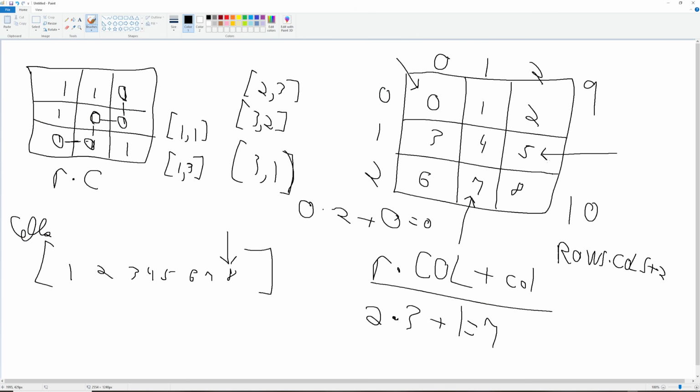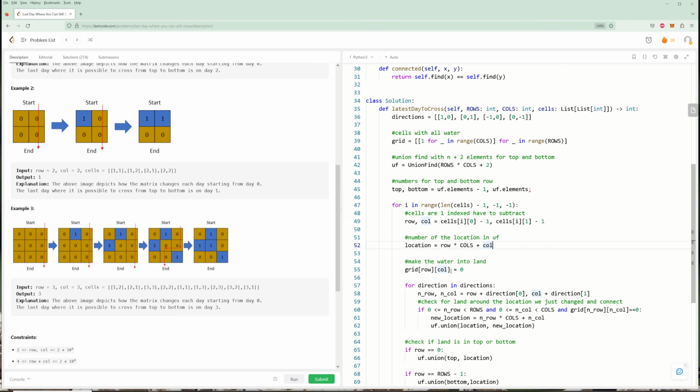Like we have some index. How do we actually get the number that we need to use to represent that node in the union find? So we're going to have nodes in the union find 0 to 10 if it was a 3 by 3 and so on. Okay, now we need to change the water into the land going backwards.